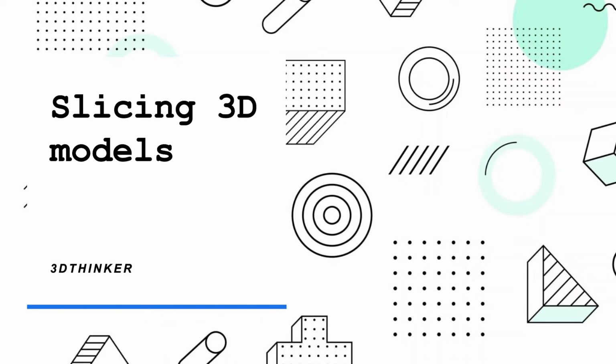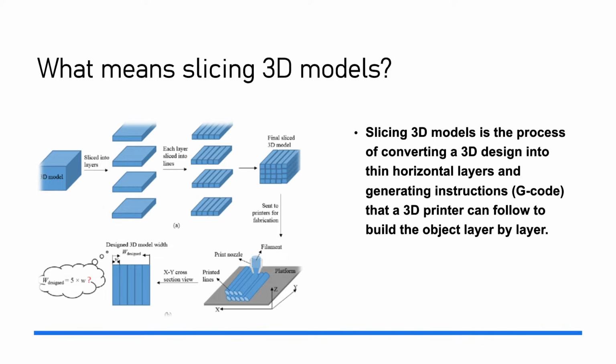Today's video theme is about slicing 3D models. Okay, let's get into that then. So, what does slicing 3D models mean? Slicing 3D models is the process of converting a 3D design into thin horizontal layers and generating instructions, aka G-code,